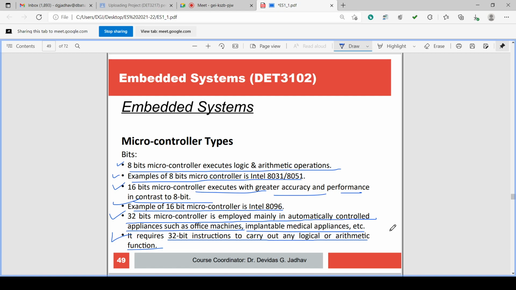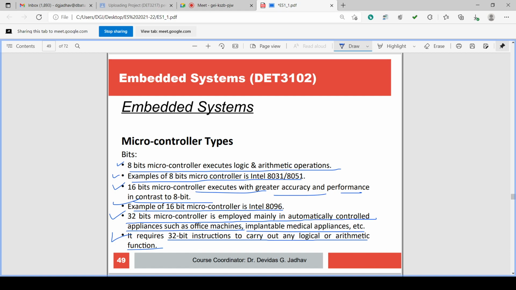So in complex industrial processes, accuracy is required, and that accuracy is maintained by providing a number of bits.